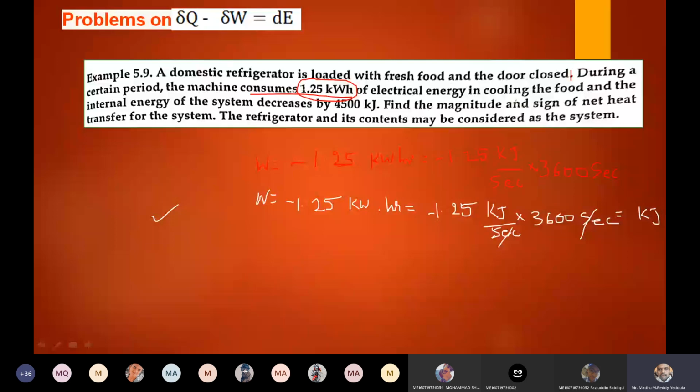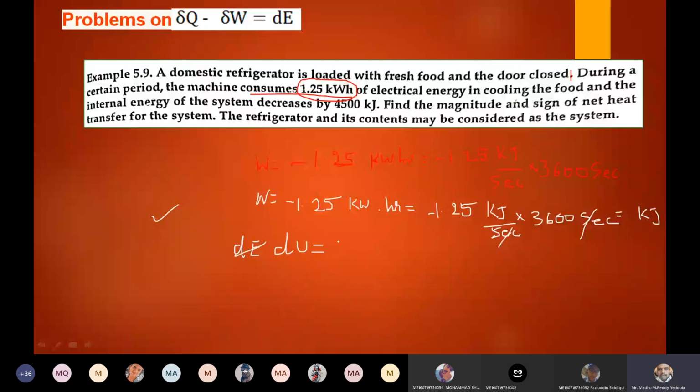Electrical energy is used in cooling the food, and the internal energy of the system decreases by 4500 kilojoule. The internal energy of the system is decreased, so dE, or better, dU, the internal energy change, because it is decreased. Which sign do I have to use?